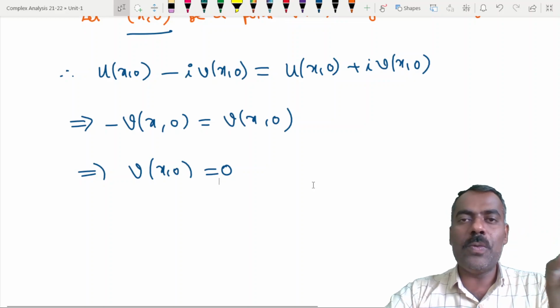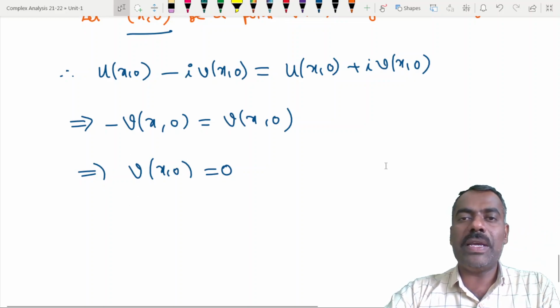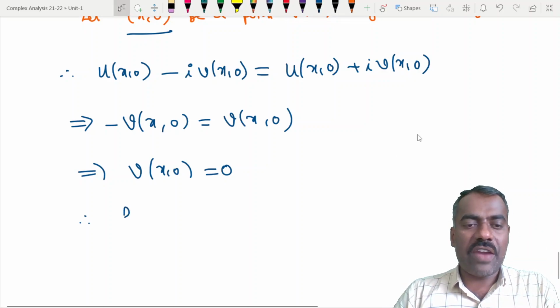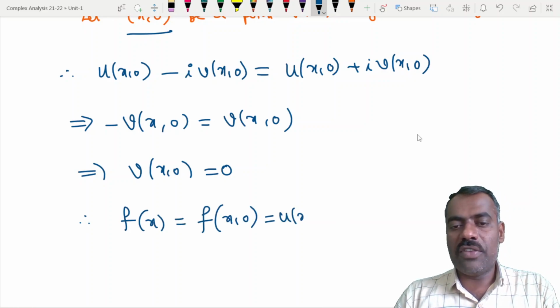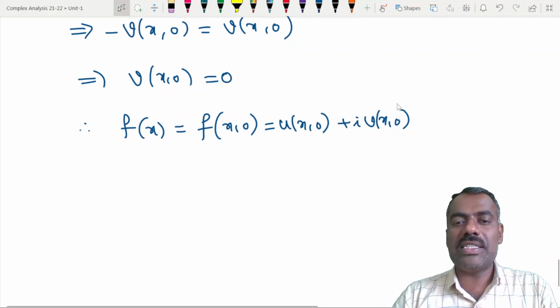That means the moment you put y equal to 0, this function v of x comma 0 is becoming 0. Right? So therefore, f of x, which is f of x comma 0, is u of x comma 0 plus i times v of x comma 0. But just now we have proved that v of x comma 0 is 0.